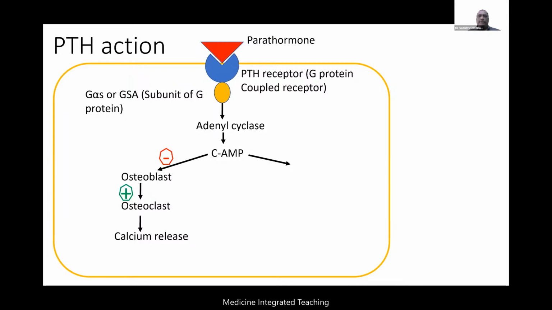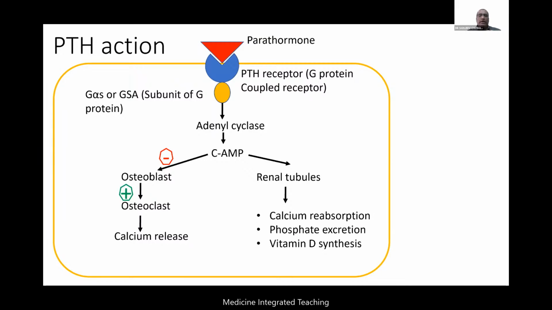Now this cAMP also acts on kidney, that is in the renal tubules, and in the renal tubules, what does it do? It leads to reabsorption of calcium, excretion of phosphate, and also vitamin D synthesis. The hydroxylation of your vitamin D also happens in the renal tubules because of this cAMP. So very important, we need to know this cAMP, what does it do and where is its role. So that is one thing that we need to take from this physiology part.